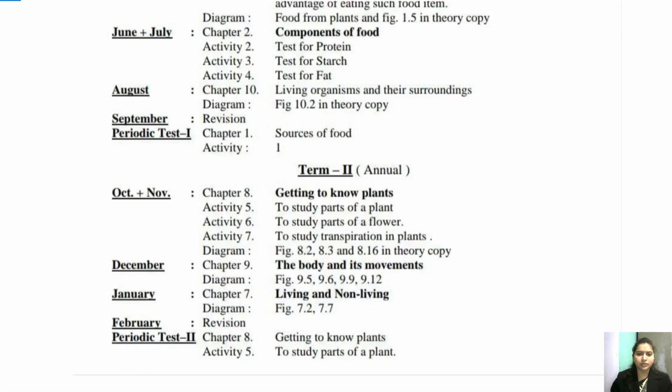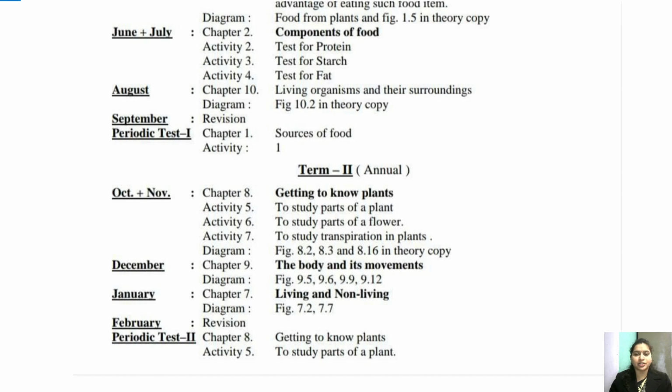Okay. So children, if you look into the syllabus of annual term biology, there are three chapters. Chapter 8, getting to know plants. Chapter 9, the body and its movement. And chapter 7, living and non-living. So these are the three chapters of your annual term. Alright. So we have completed getting to know plants. We have completed the explanation and exercise. So it should be there in your fair notebook.